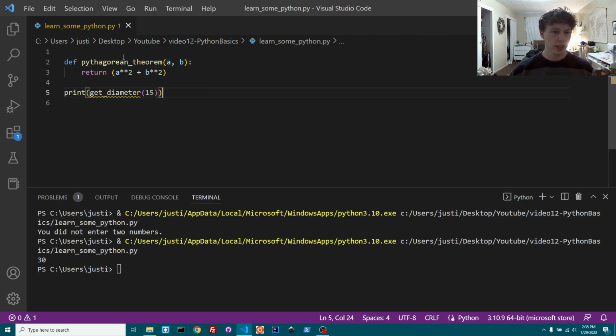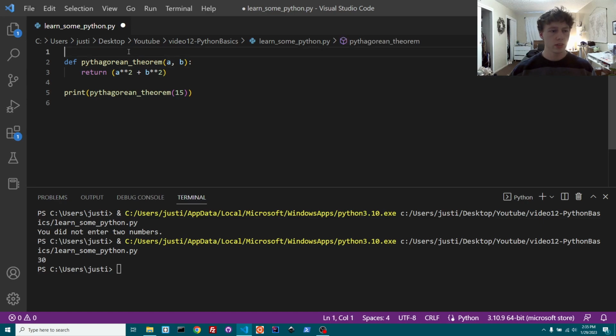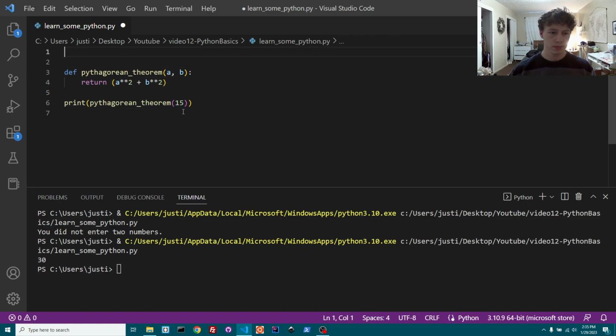All right, so let's say we're trying to get the Pythagorean theorem, and let's go ahead and show you how imports work. So a squared plus b squared equals c squared, right? If you're thinking about the formula, let's make this a comment. Essentially a squared plus b squared, let's say it equals 10 or something like that.